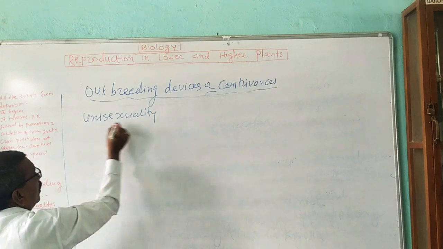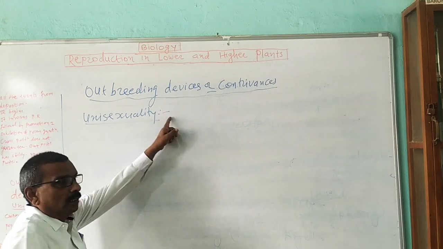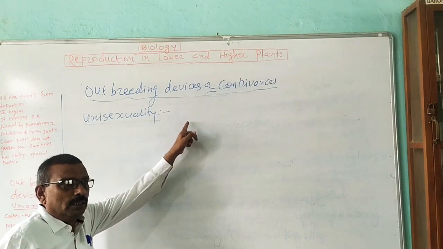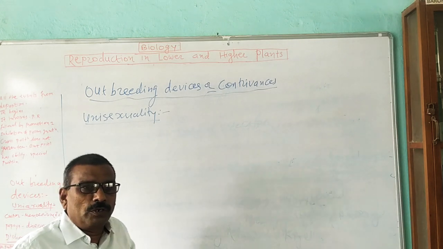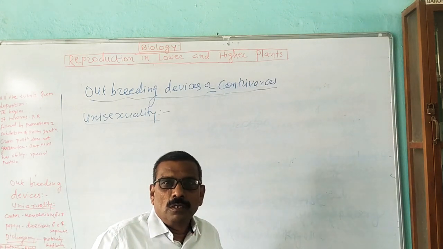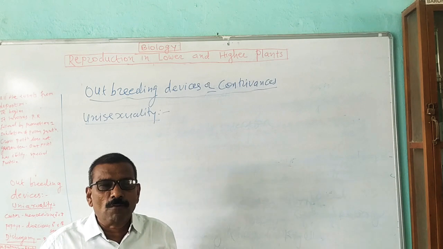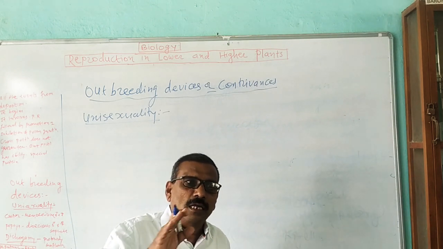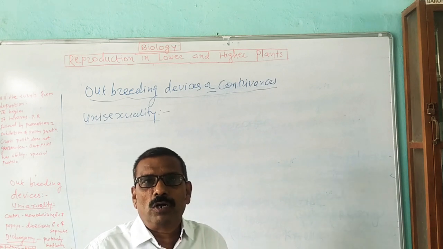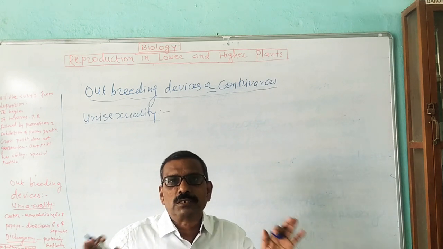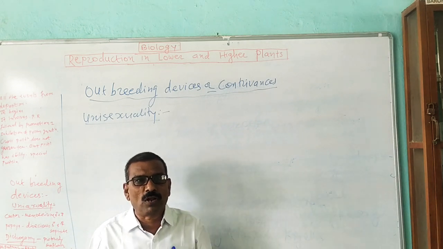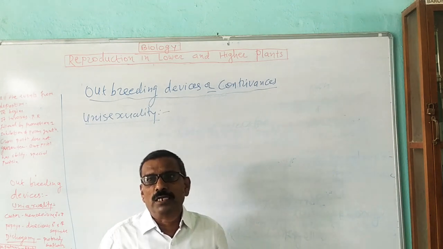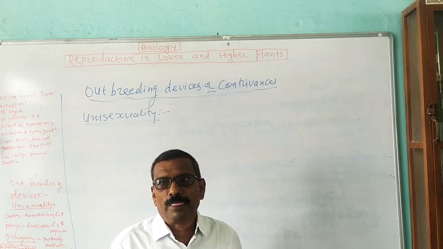Now unisexuality, all of you know it. When a flower produces both male and female reproductive organs, that flower is known as a bisexual flower. But in some plants, the flower produces either the male or the female reproductive organ only. Such flowers are known as unisexual flowers, and the condition is known as unisexuality.